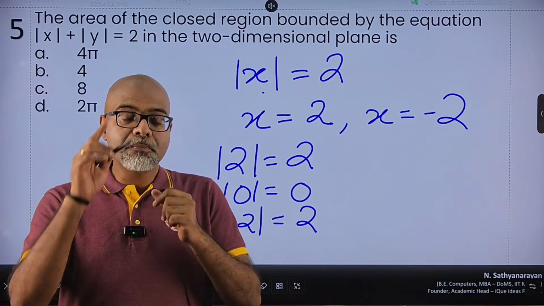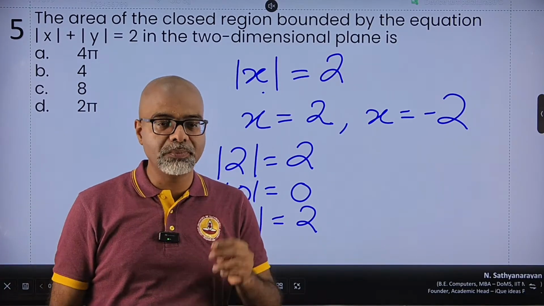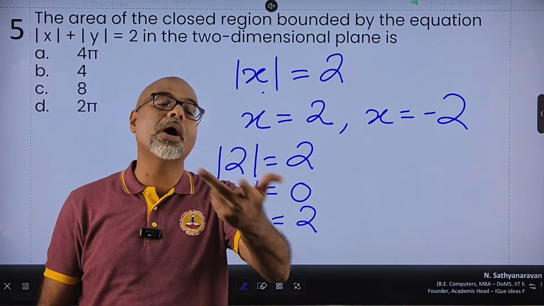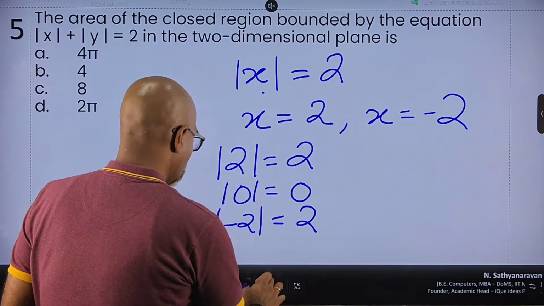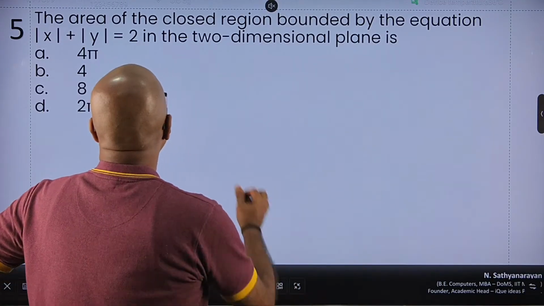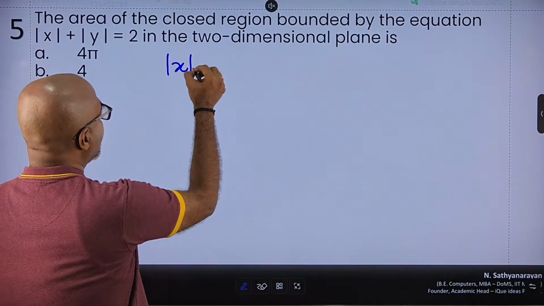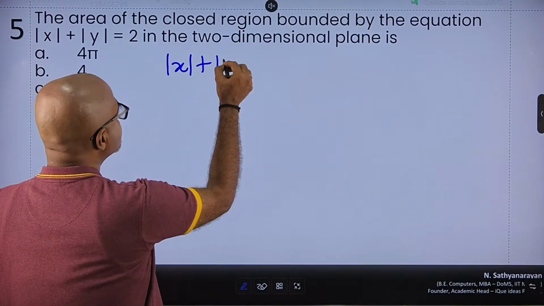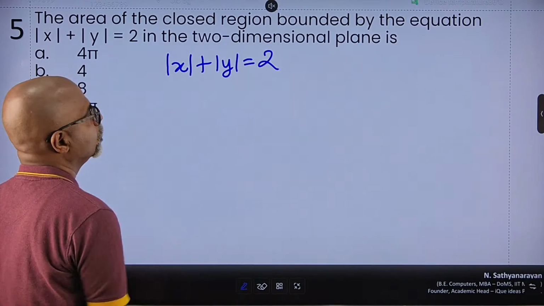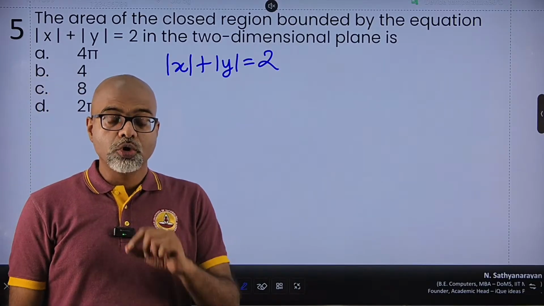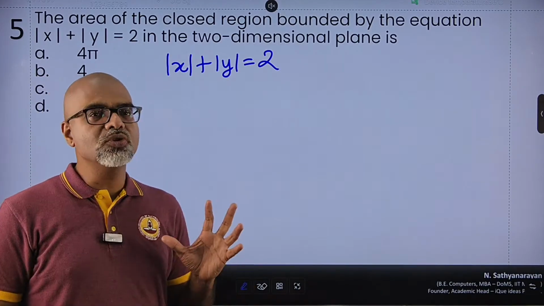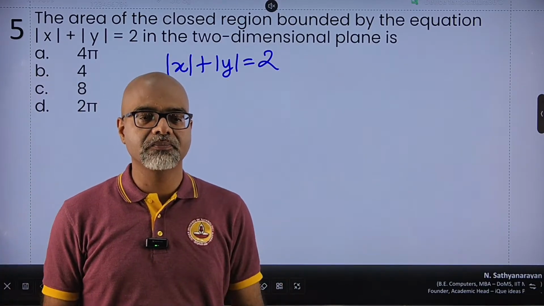Right? So when I say modulus of x is 2, it means x is either plus 2 or minus 2. So keeping that in mind, it says the modulus of x plus the modulus of y is equal to 2. So to plot this graph, I need values of x and y which will satisfy it.